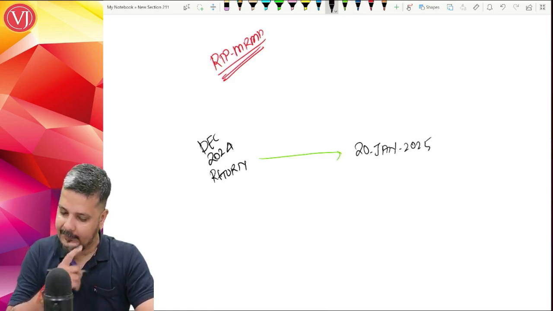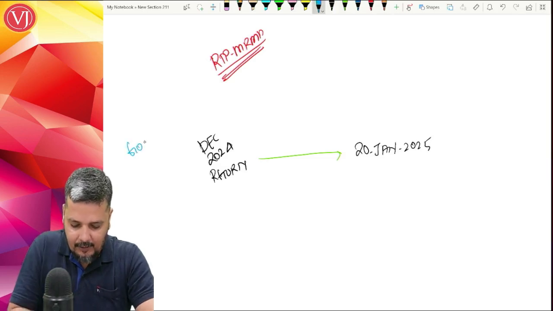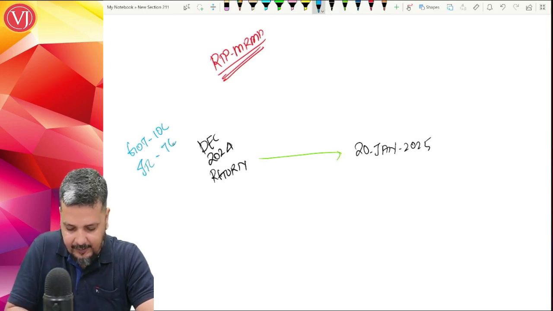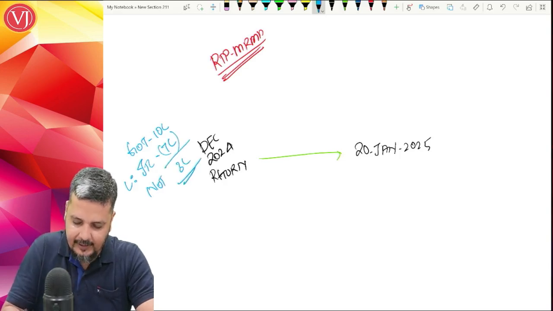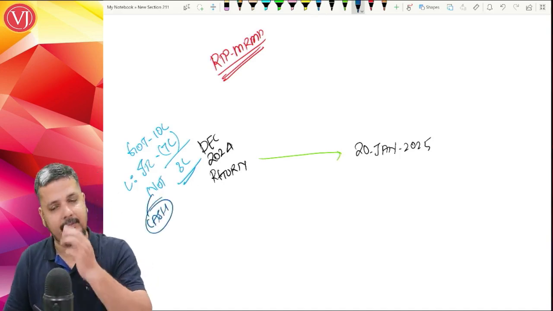Assume that for this particular month, your gross output tax liability is 10 lakh, ITC is 7 lakhs. So the net output tax liability that you have to deposit in the cash ledger is 3 lakhs. So this amount has to be deposited by way of cash.